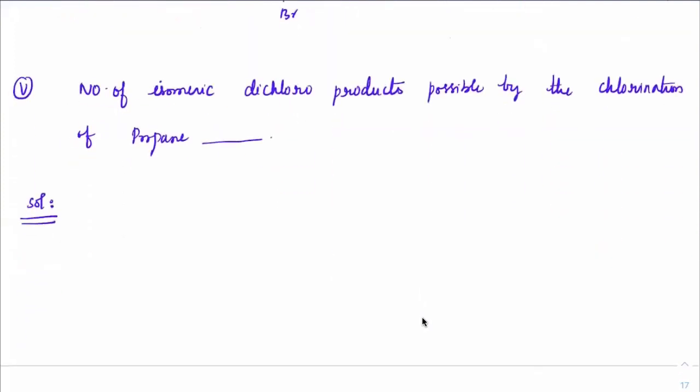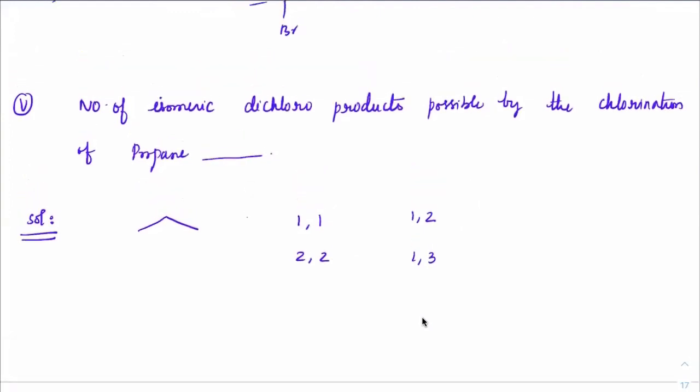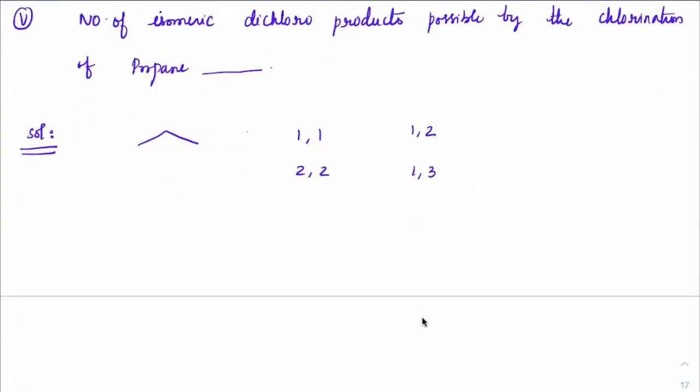4, right. Okay. So this is propane. See, instead of writing all the structures, what I would do? Where all chlorines I can place: 1, 1. This is one I can place. 2, 2 I can place. 1, 2 I can place. 1, 3 I can place. 3, 3 is same as 1, 1, right? So I should not be placing that. So these are the 4 distinct ways to put it. Right. So while doing the rough work, you don't have to draw all the structures. Just go with the numbering and see whether you have done it correctly or not. Okay. Everybody got that? Right.